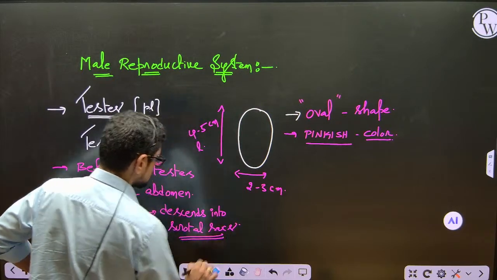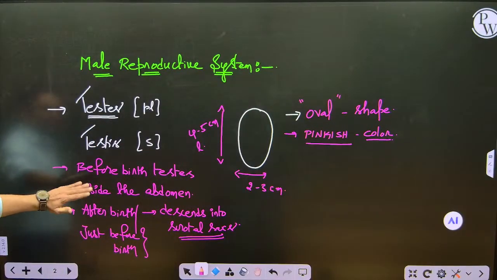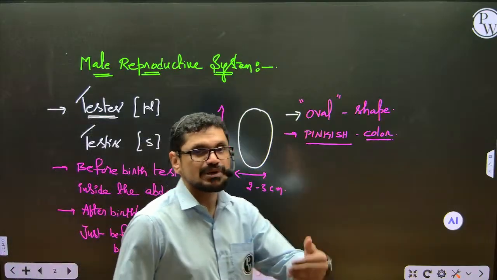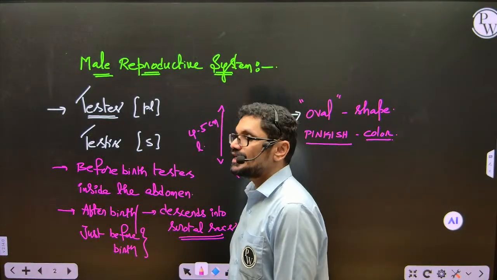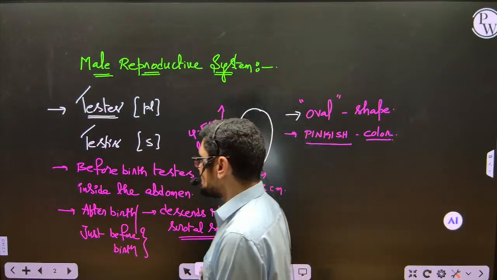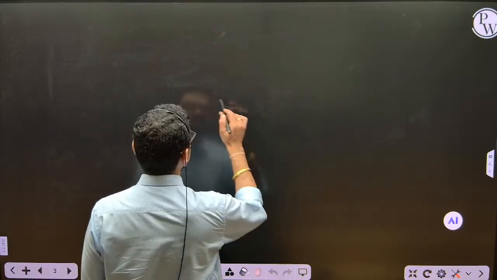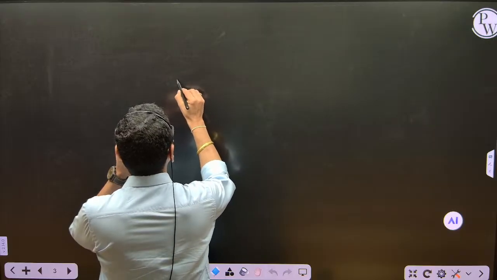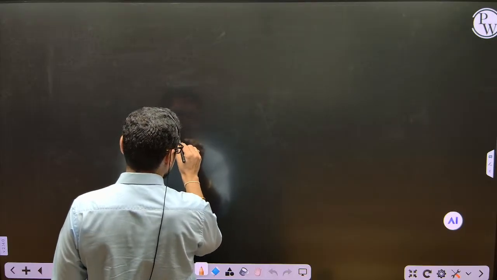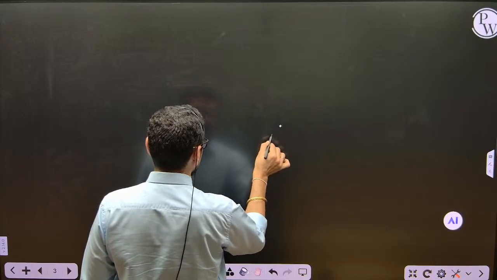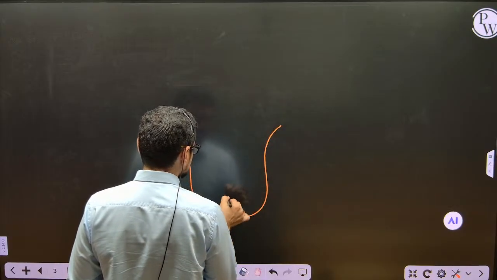What are these scrotal sacs? Now we will see. So before birth, the testes are present inside the abdomen. Just before birth, the testis comes outside of the abdominal cavity, and they are located in sac-like structures called scrotal sacs. I will show you here. See this. Imagine this is one scrotal sac and another scrotal sac.